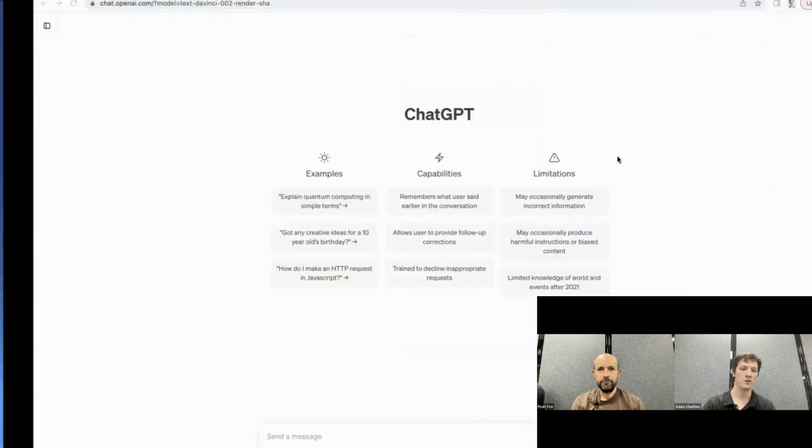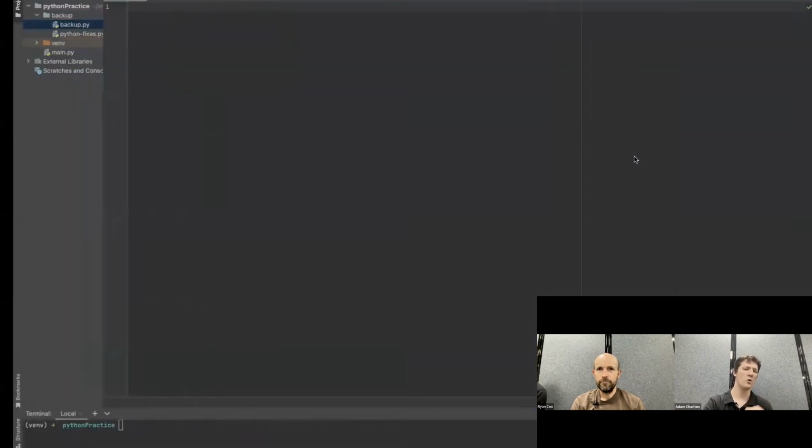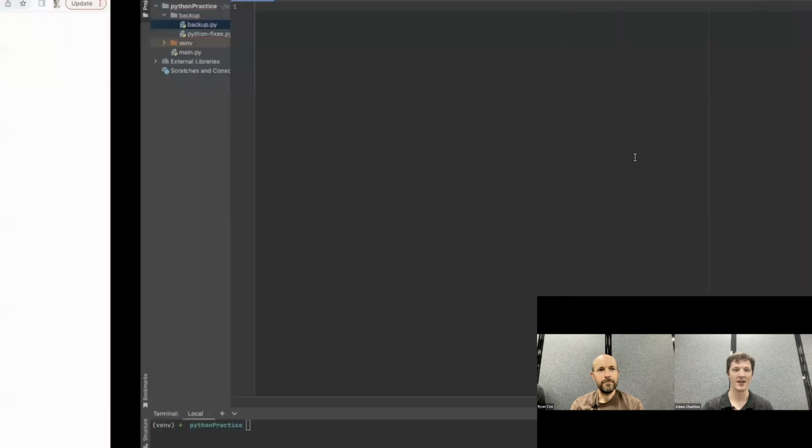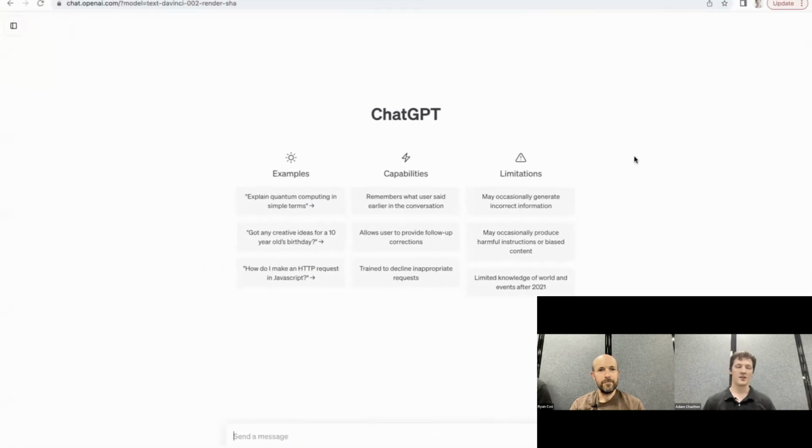So without further ado, let's hop into this. Oh, by the way, we're going to be using Python as our primary coding language. I don't have a ton of experience with Python. Ryan, do you have a ton of experience with Python? No, I don't, which will make this kind of fun. We're going to find out and learn together as we go. Neither of us has a ton of experience, but hopefully ChatGPT will be able to push past its own inexperience and get to a good solution.